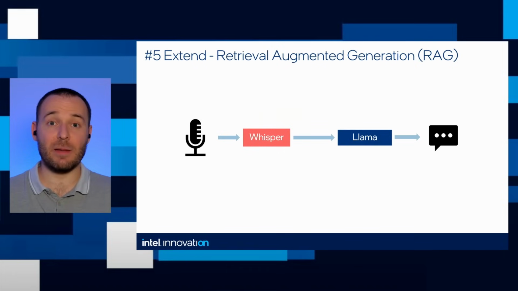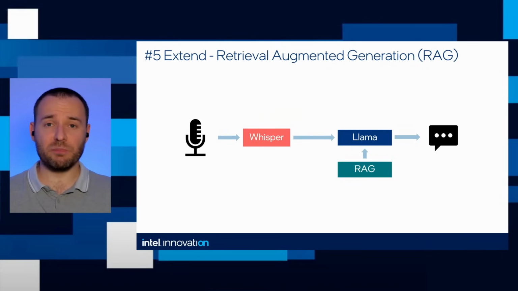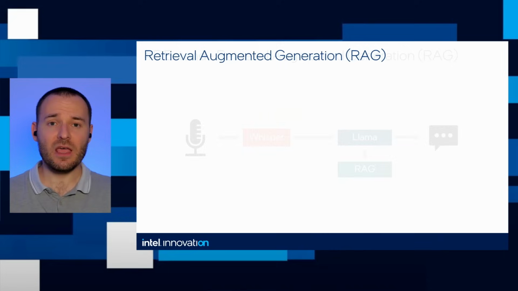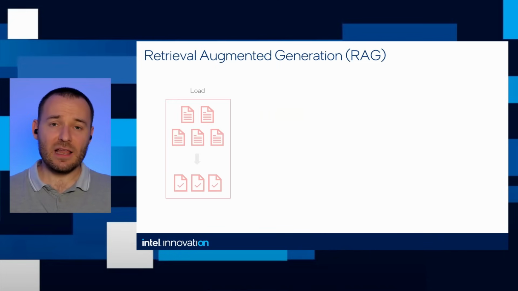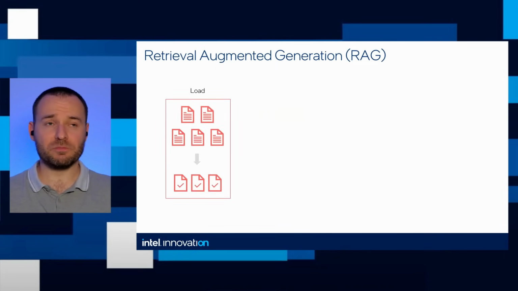We have plenty of ways of customizing this product. So you remember the solution workflow, right? Whisper, Llama, and so on. We can also add RAG here, which will provide additional context for the responses of the chatbot. So what this RAG is, let's assume that you have a few documents.